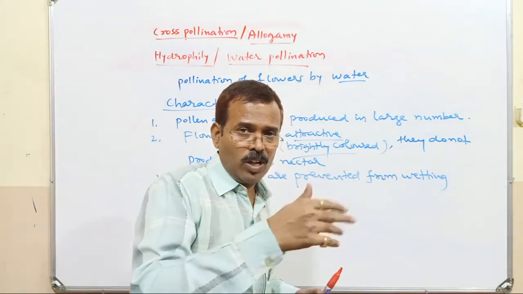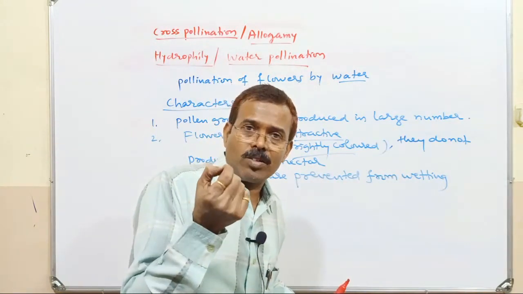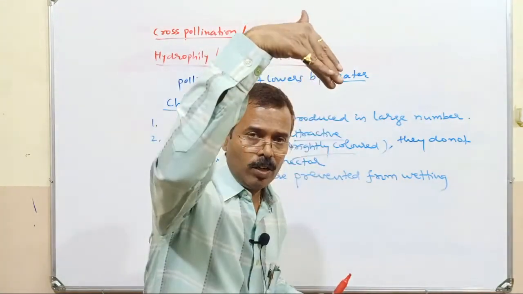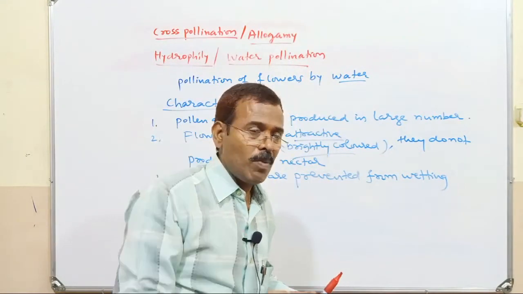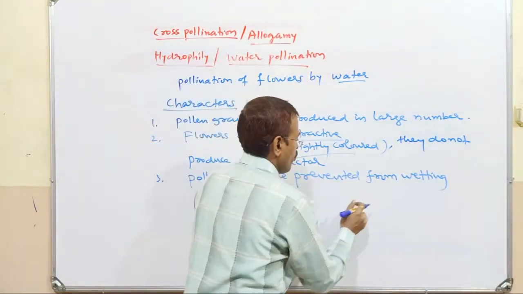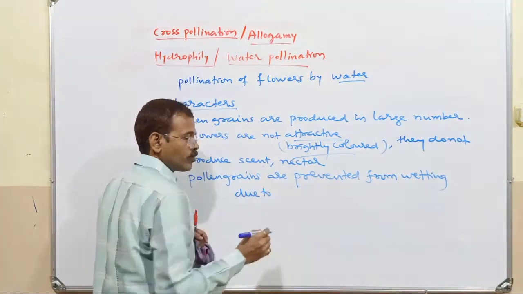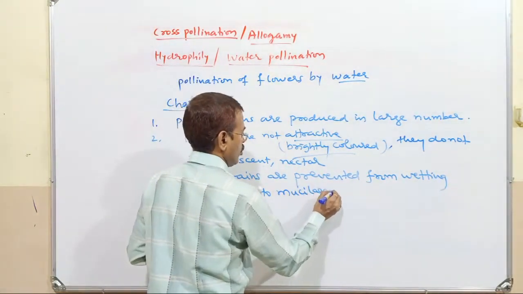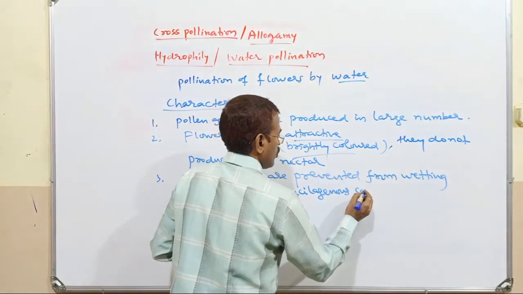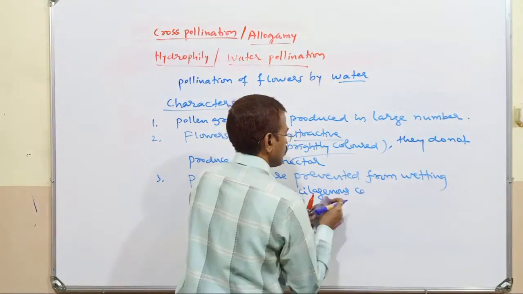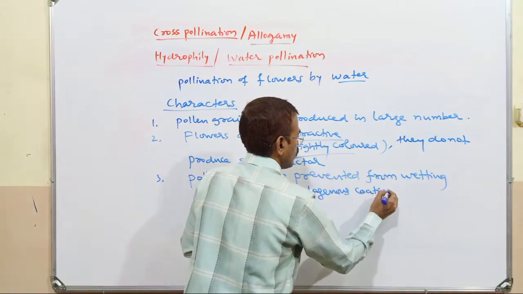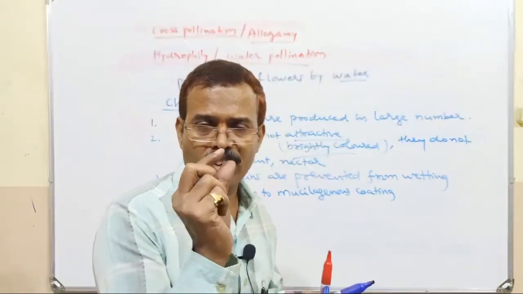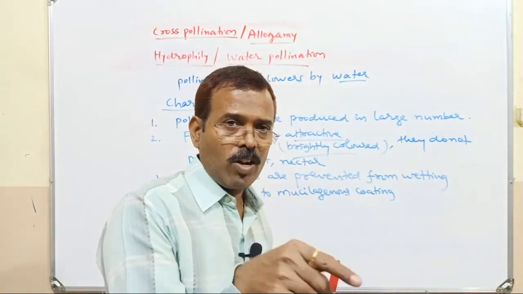If the pollen grains become wet, they become heavier, they can sink inside the water, and may not reach the stigma. So pollen grains are prevented from wetting due to a mucilaginous, wax-like coating.